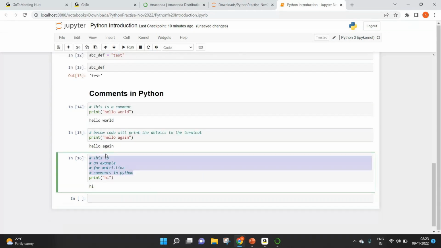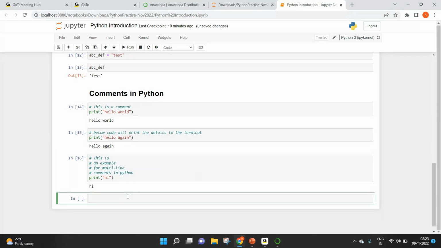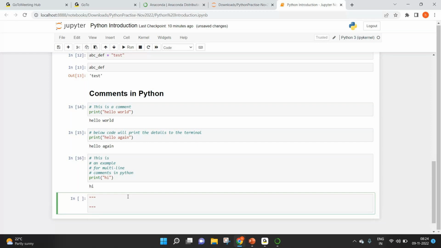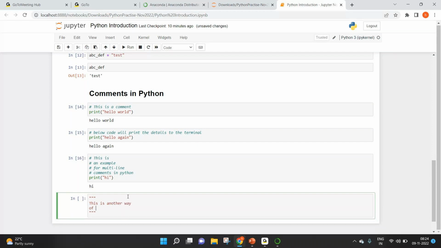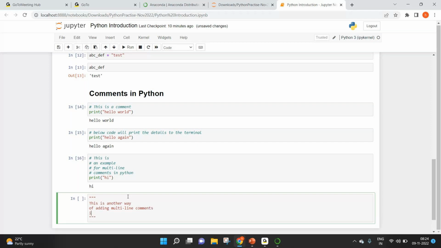But instead of this, there is a better approach of having multi-line comments in Python by using triple quotes. Start with triple quotes, end with triple quotes. Whatever comes here is considered a comment. This is another way of adding multi-line comments in Python.